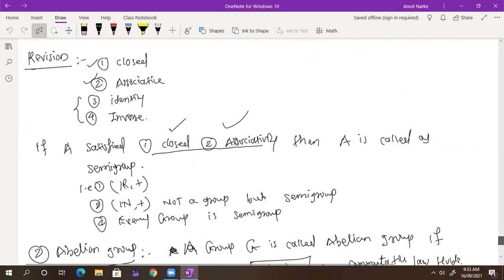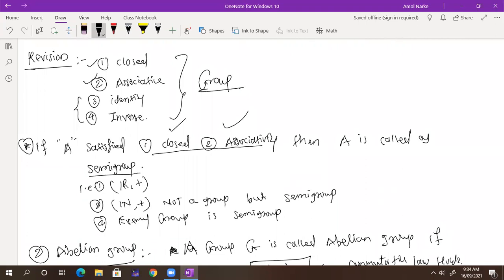So we have discussed that. Those four properties together give us the definition of a group. And if any non-empty set A satisfies the first property and the second property, then that set A is called a semigroup. Okay, so we have an example here. Every group is a semigroup.